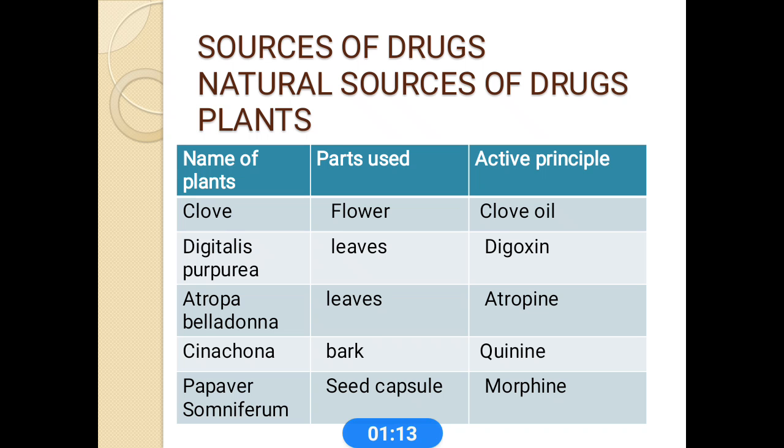Cinchona is another alkaloid plant. The mainly used part is bark. This gives the anti-malarial drug quinine. Papaver somniferum is another alkaloid plant, and the seed capsule of this plant gives morphine, a well-known opioid analgesic.